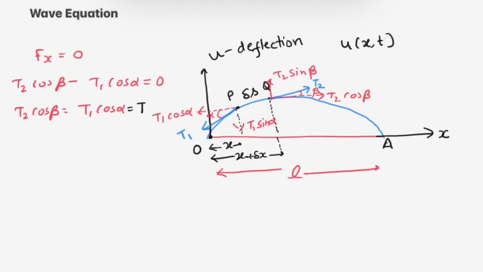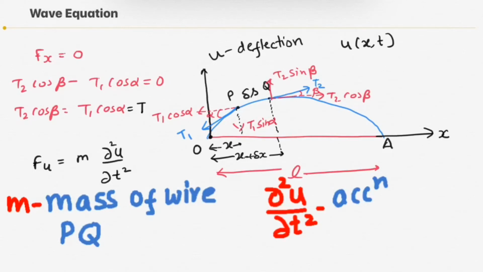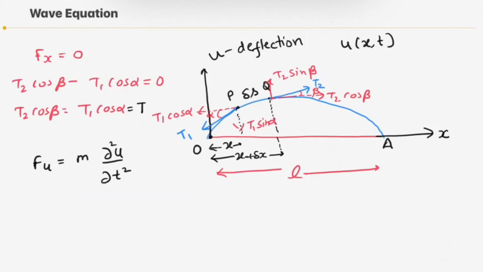Now taking motion along the u axis, Fu will be m into del square u over del t square. Here m is the mass of wire PQ and del square u over del t square is the acceleration along the u axis. Why so? Because the double derivative of displacement with respect to time is acceleration.